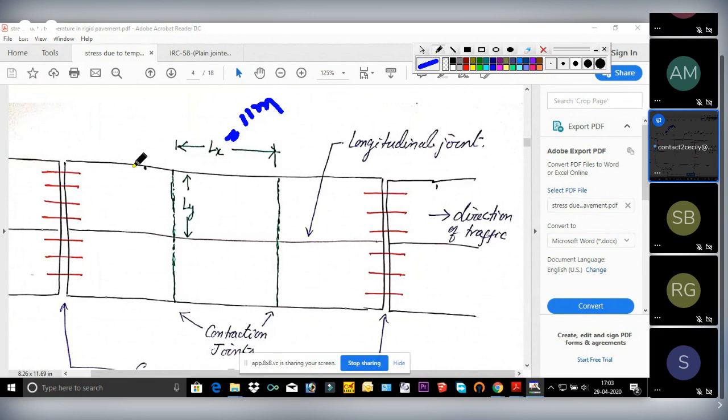So the distance between these longitudinal joints is how much? 3.6 meter, it's given. So ly is your 3.6 meter, whereas this one is your 11 meter.